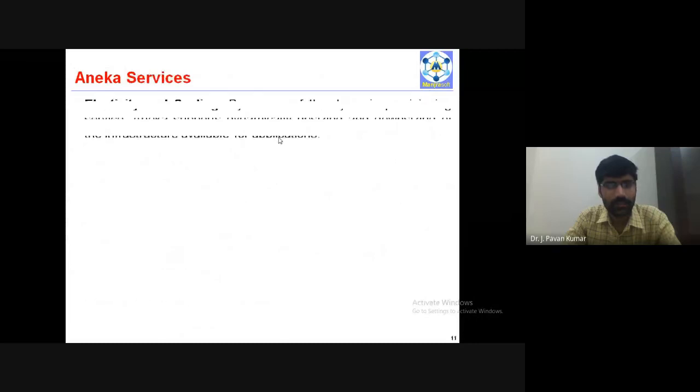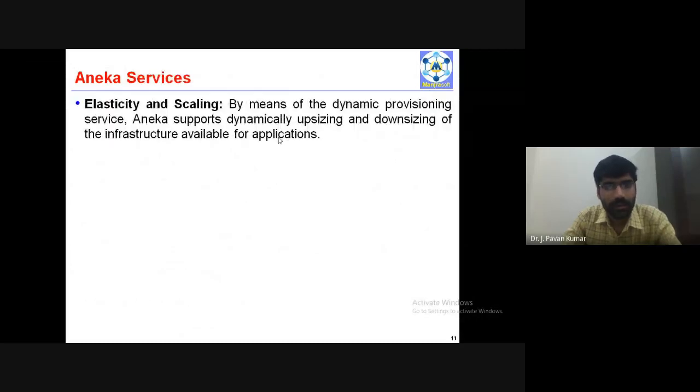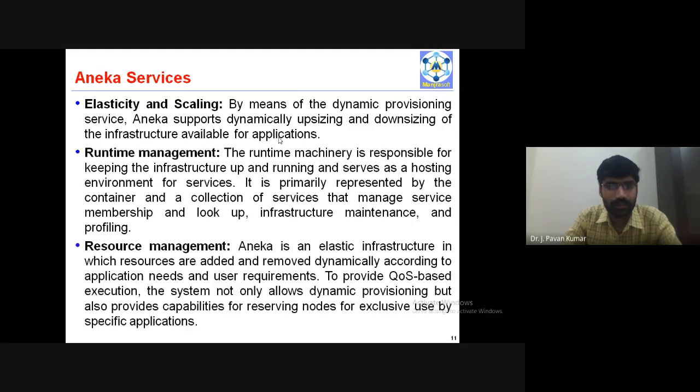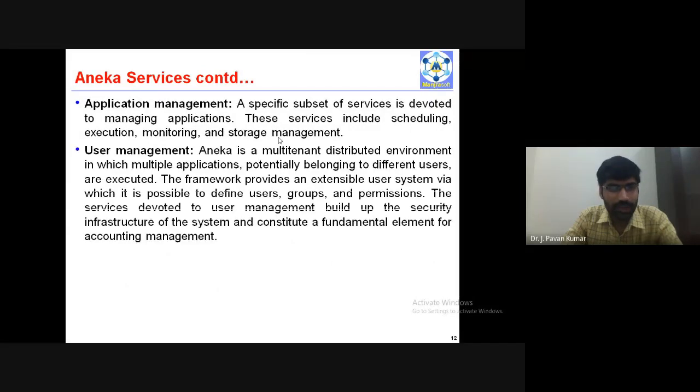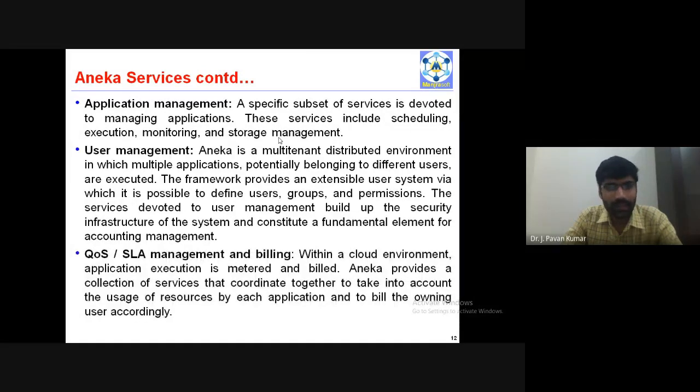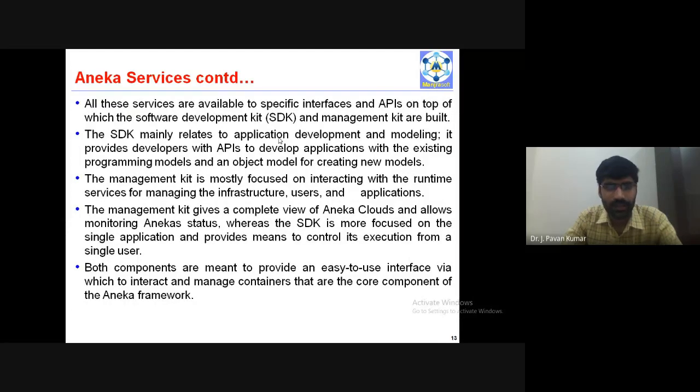Basically, Aneka will provide a platform as a service, and these are the services provided by Aneka: elasticity and scaling, runtime management, resource management, application management, user management, and SLA or QoS management and billing. These are the services provided by Aneka.